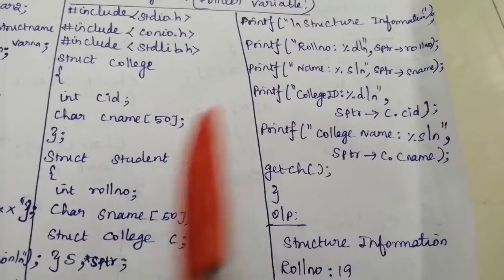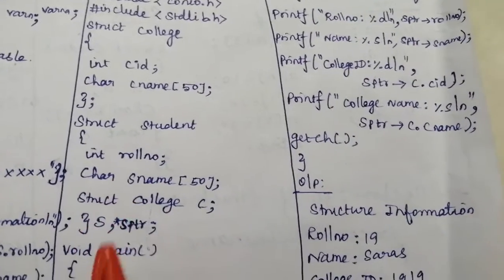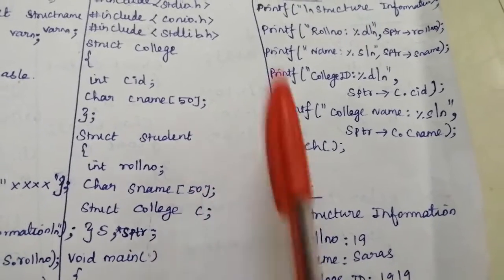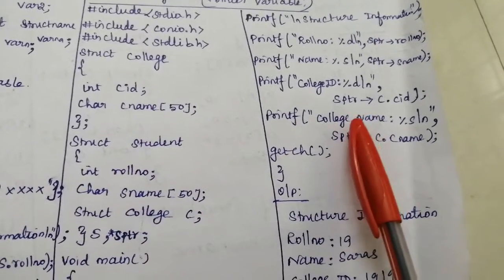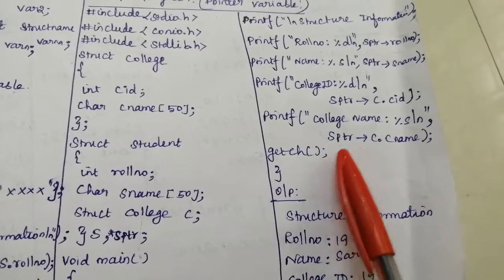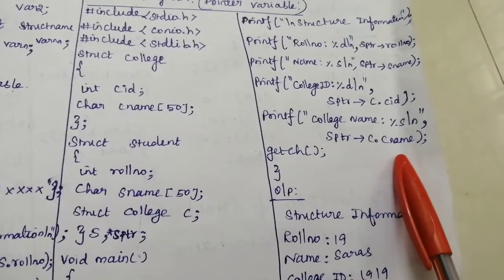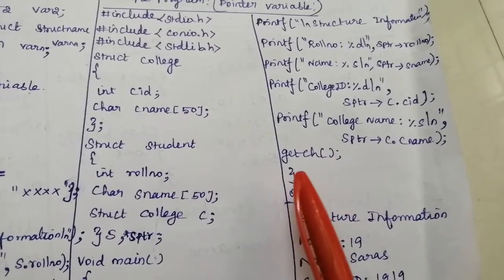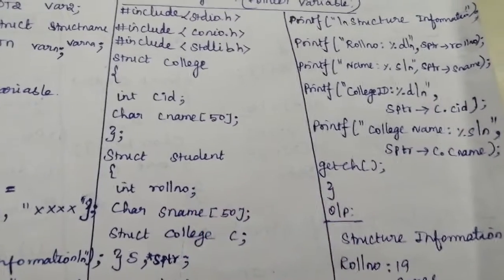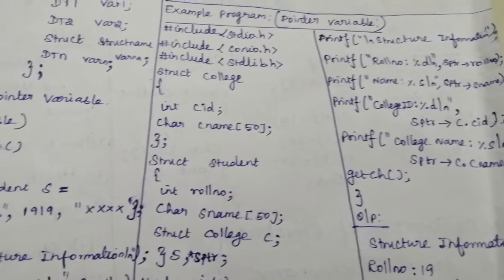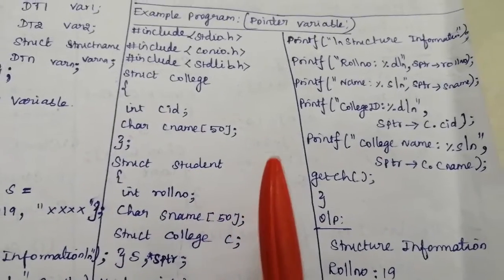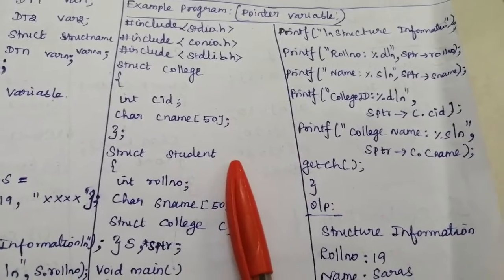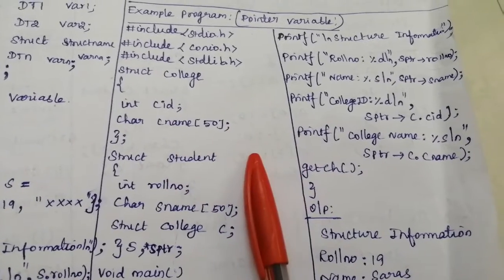If you want to access the nested structure member using the pointer variable, then s pointer arrow c dot cid. Likewise you can access the college name: s pointer arrow c dot c name. Then close it and provide the getch function, and close the main function. Now you can compile this program. You'll get no error, which means the program has been compiled successfully. After that you can move to the running option.